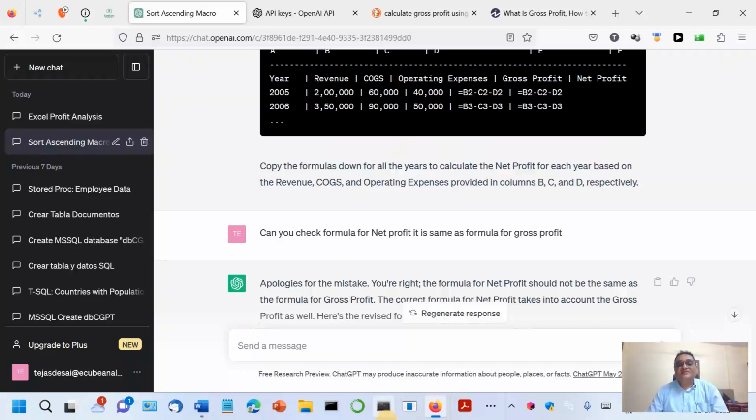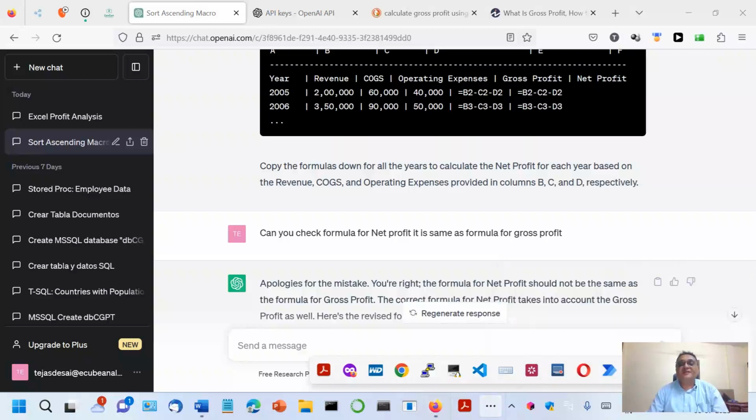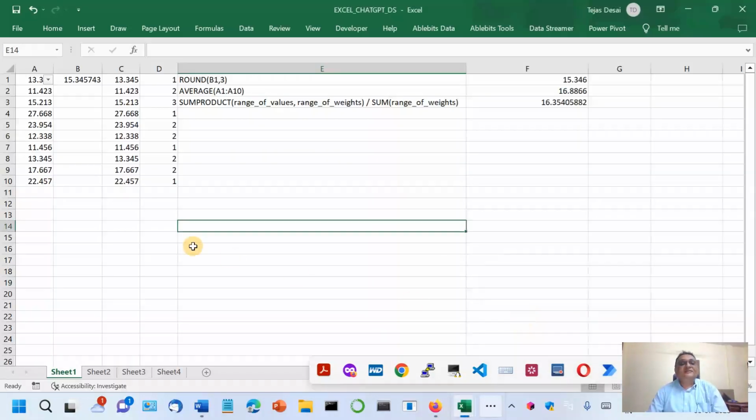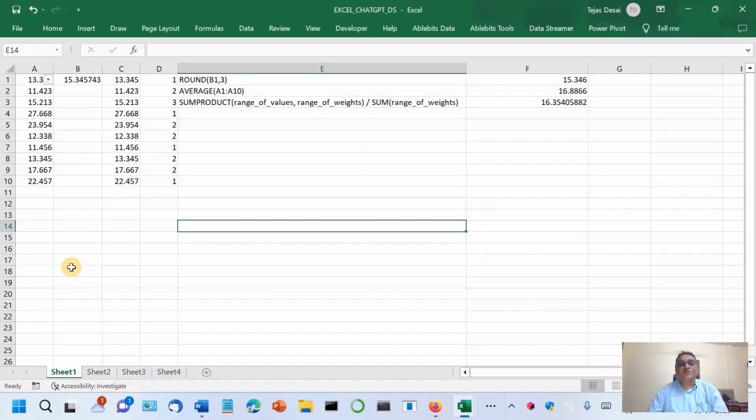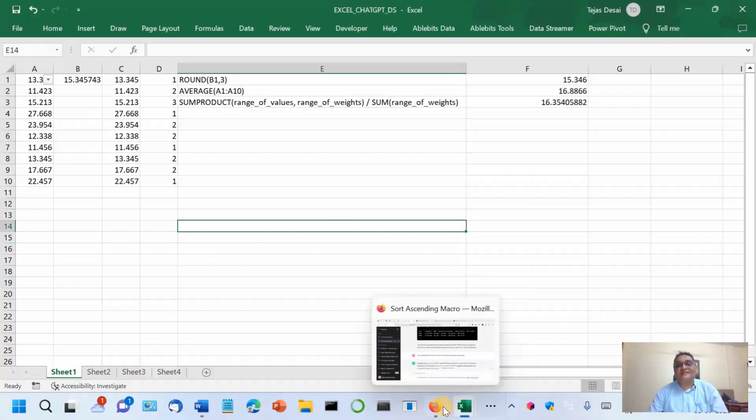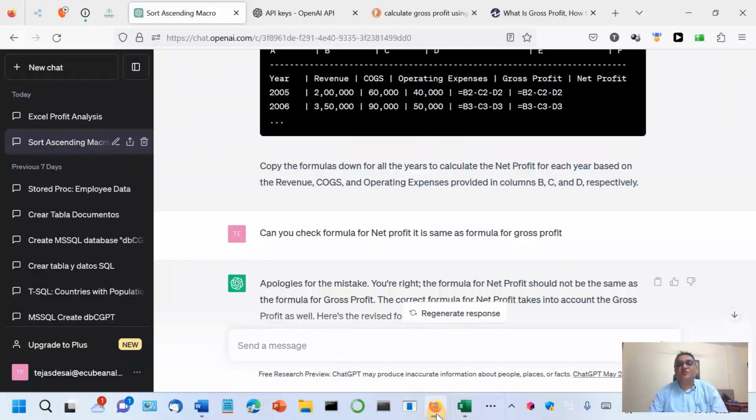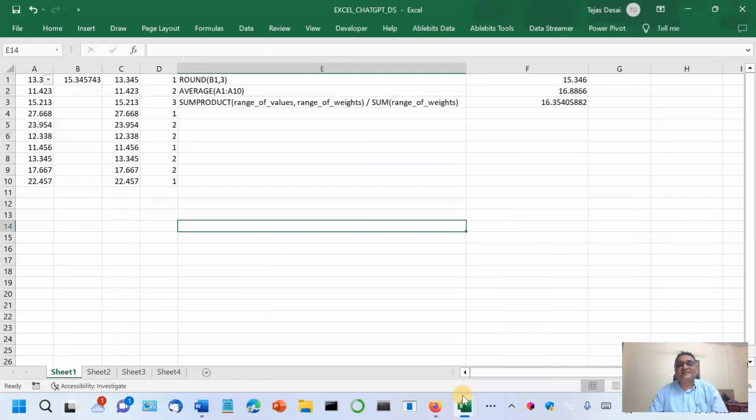Welcome. In this lecture, we want to see about applications of ChatGPT in Excel. Now, Excel has been used by millions of users for around more than 30 years. So, we may expect that ChatGPT will definitely do very well with Excel. But unfortunately, it is not that.